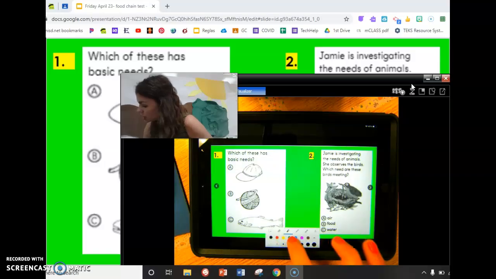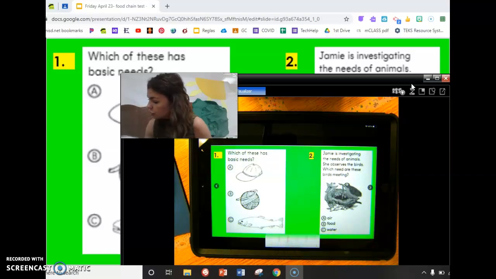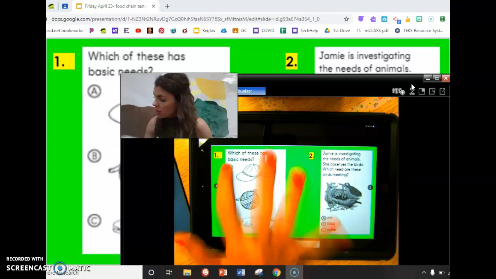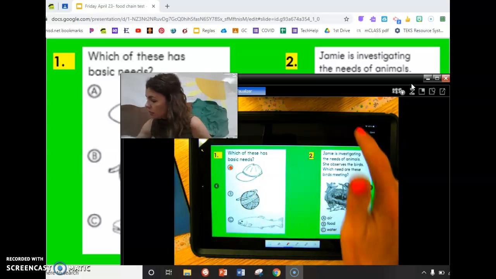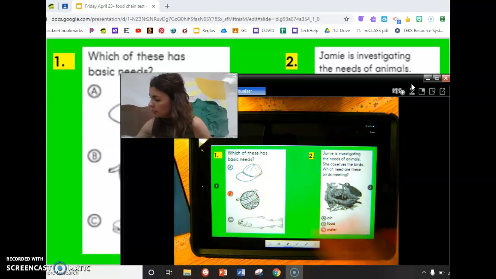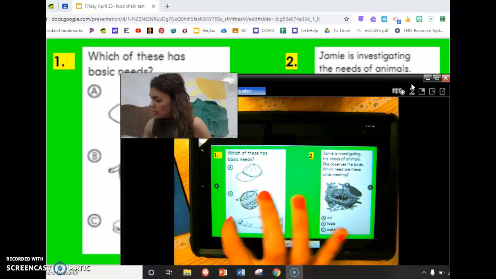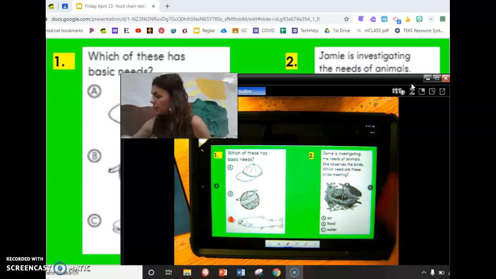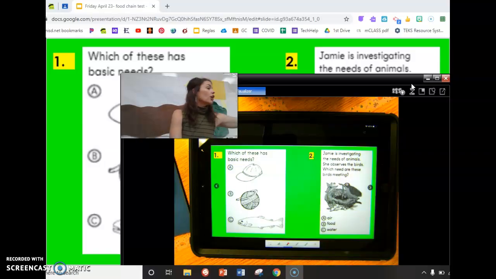When you decide which living thing it is, you'll choose your color and you'll bubble either A or B or C. Make sure you use a color that is dark enough for your teacher to read. Please don't use light gray or a light yellow. I want to see your answers so I can give you the best grade possible.